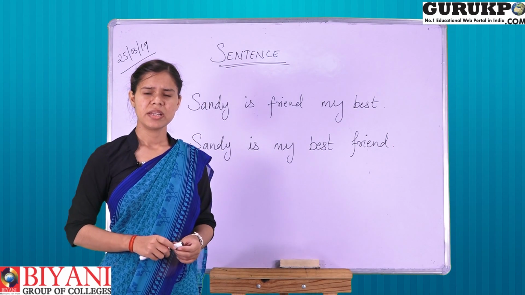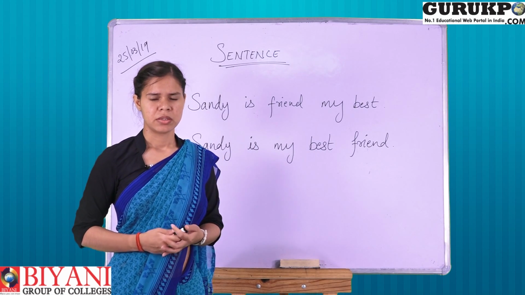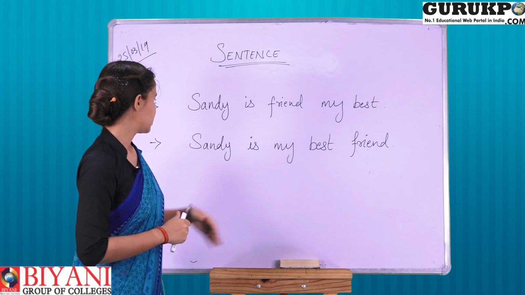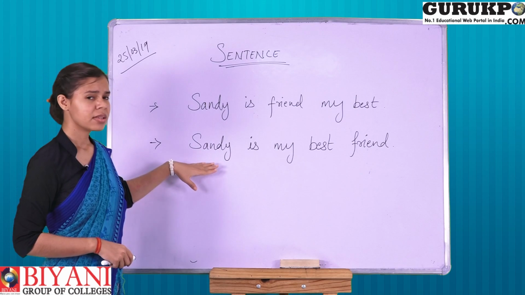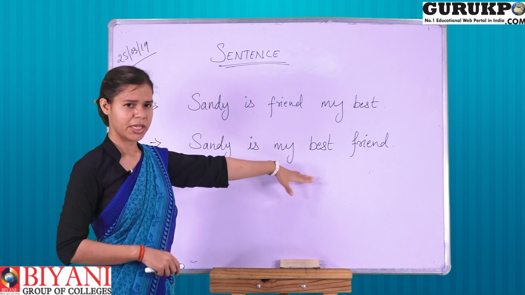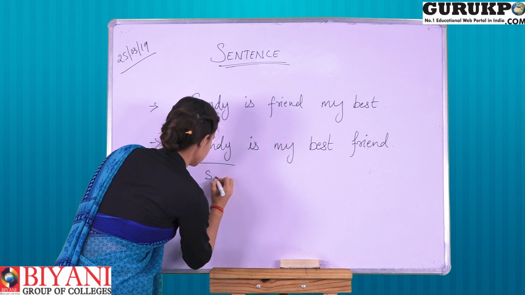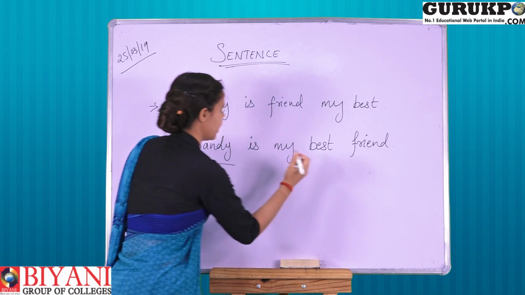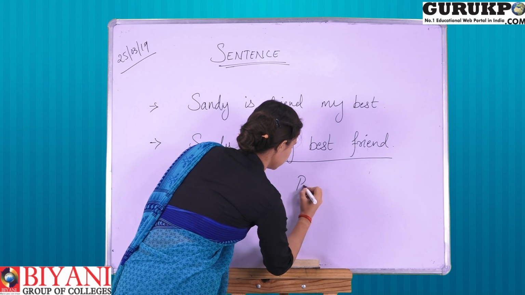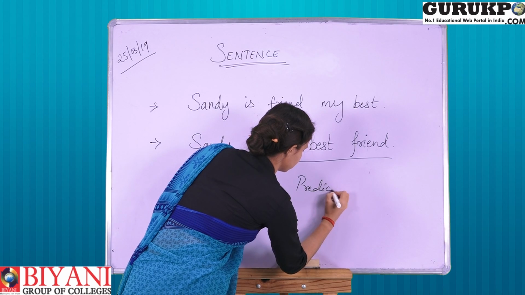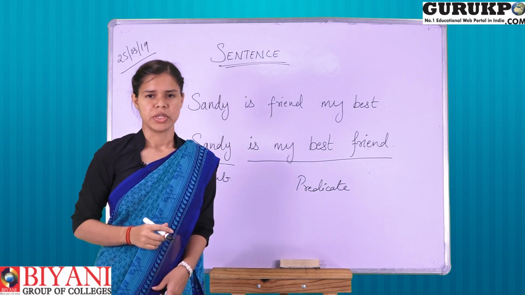Sentences in English have mainly two parts, subject and predicate. So whenever we take any sentence, there are two parts. We will take this sentence, "Sandy is my best friend." Here "Sandy" is the subject and the rest is the predicate. Now what is a subject?